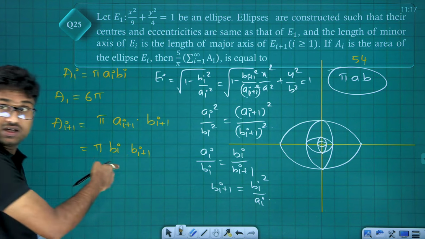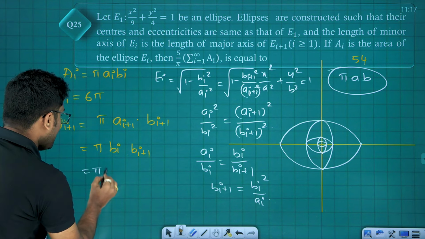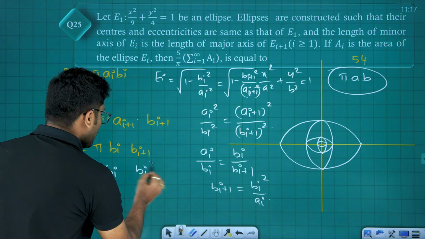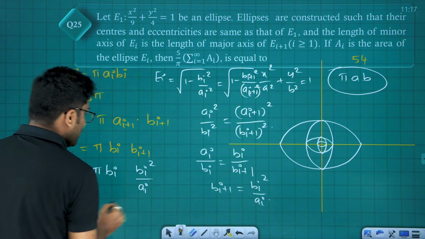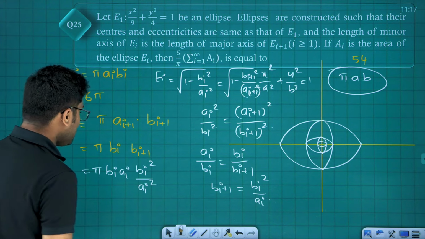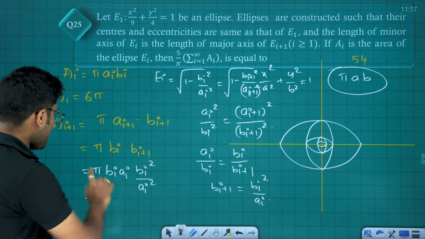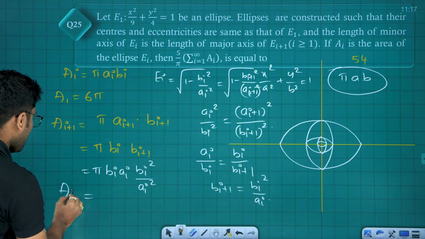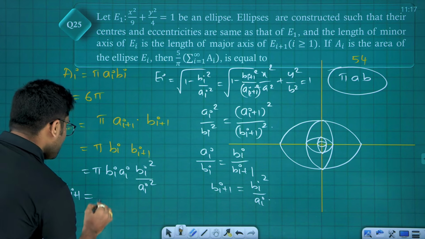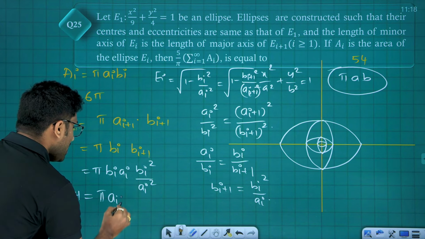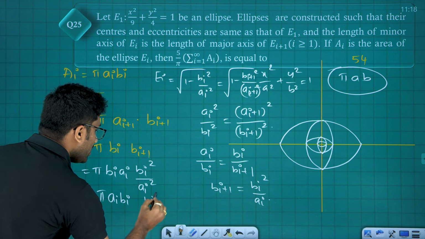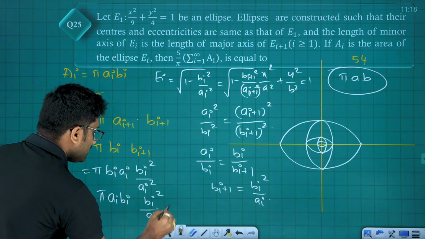We'll substitute that here. So that is nothing but pi times bi into bi plus 1, which is bi square divided by ai. We do one thing, we'll multiply and divide with ai, so this becomes ai square. So area Ai plus 1 is equal to pi ai bi into bi square divided by ai square.